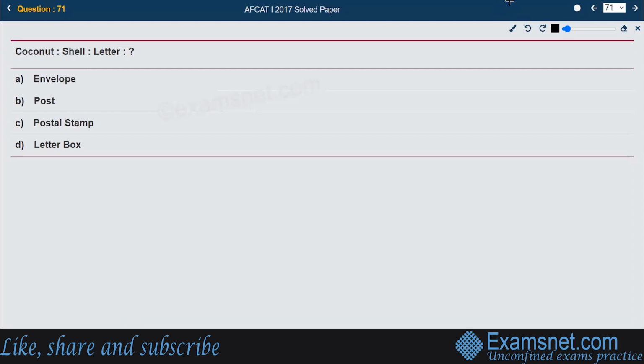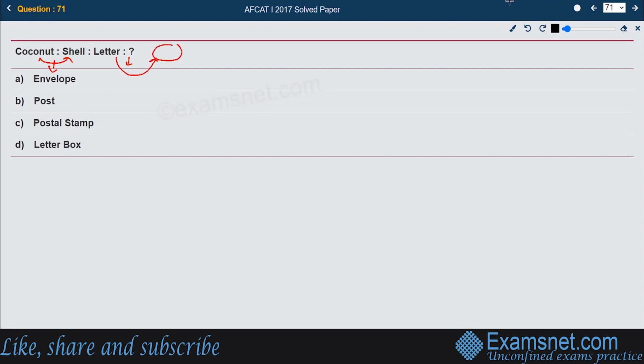Okay, so what we are supposed to do in this particular question: as coconut is to shell, we are supposed to find out letter is to what. The question is coconut is to shell, then letter is to what. The same connection as between coconut and shell, we should develop between letter and the unknown word and guess the unknown word.